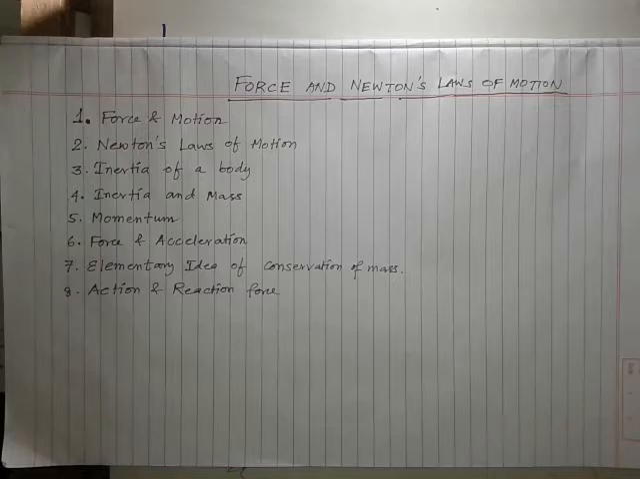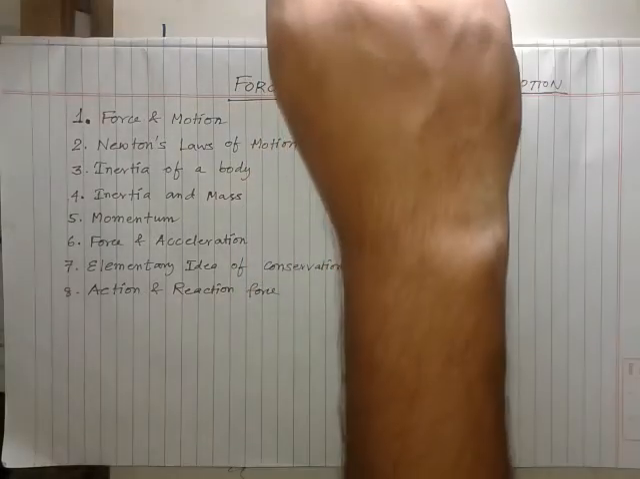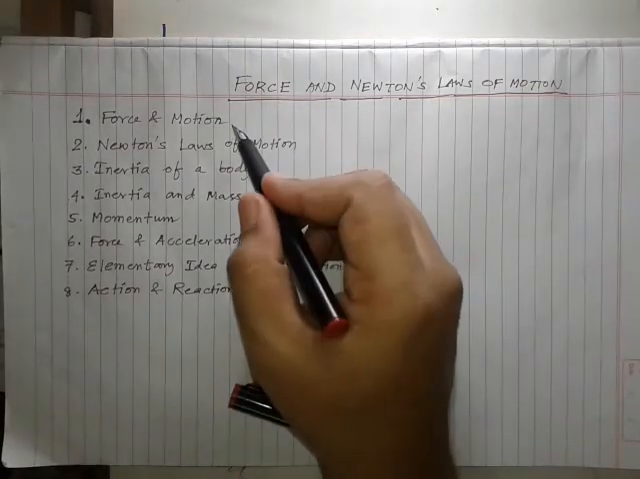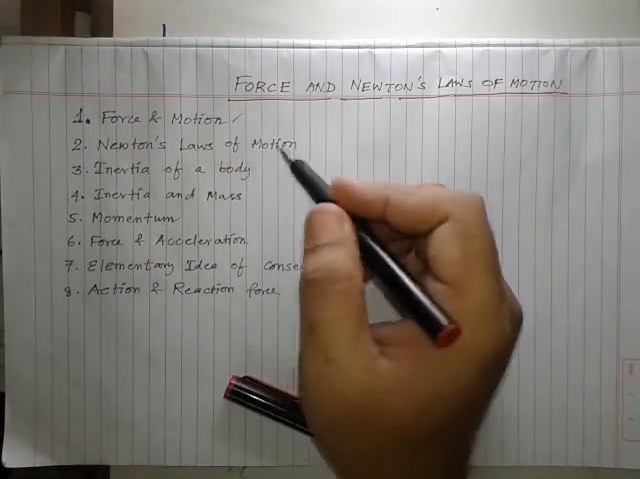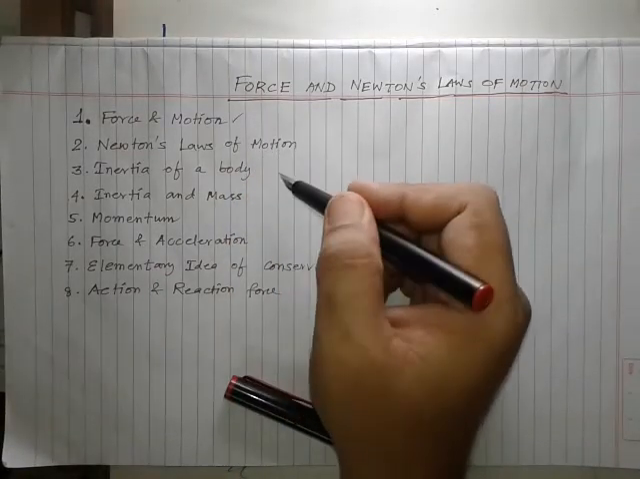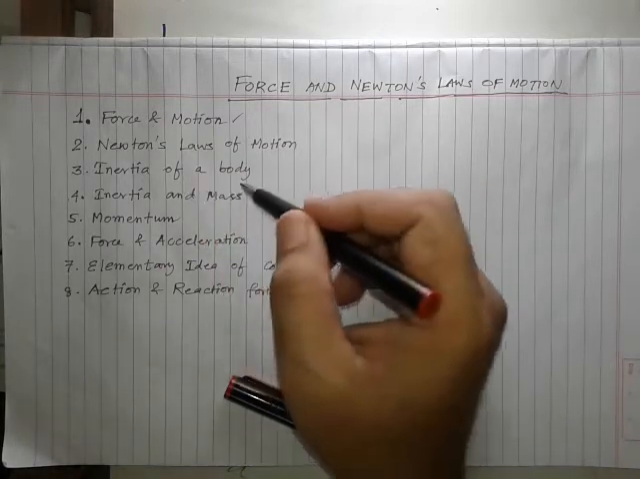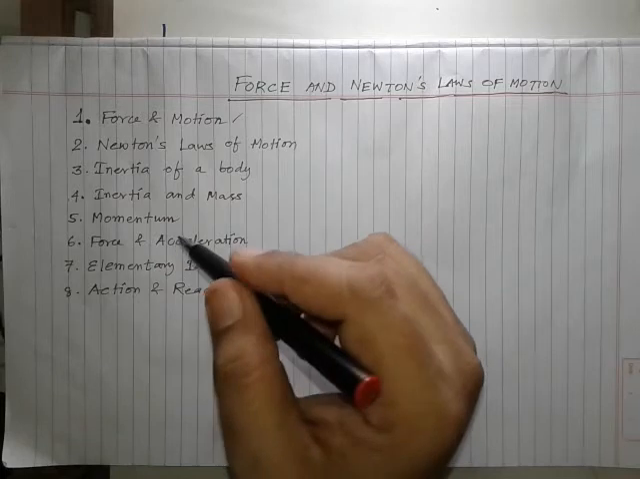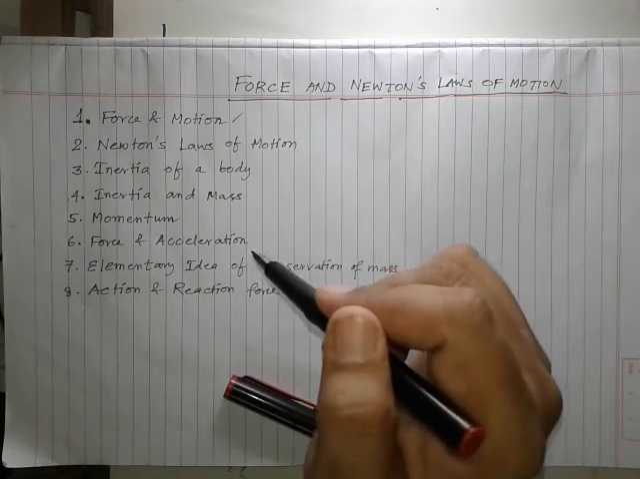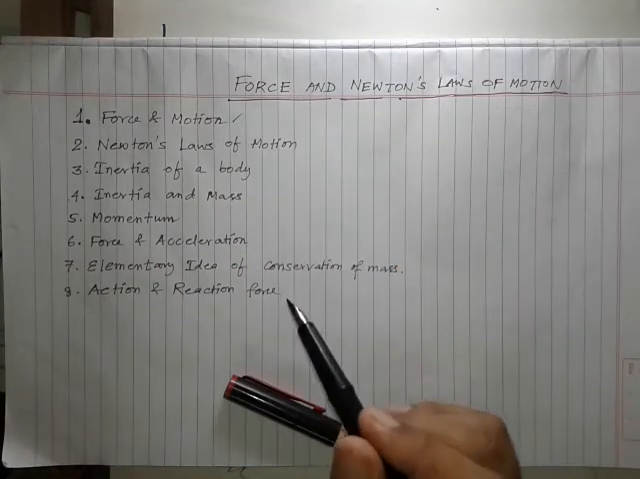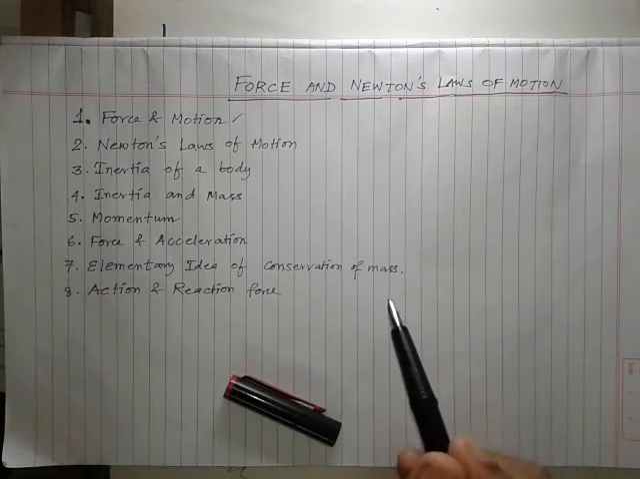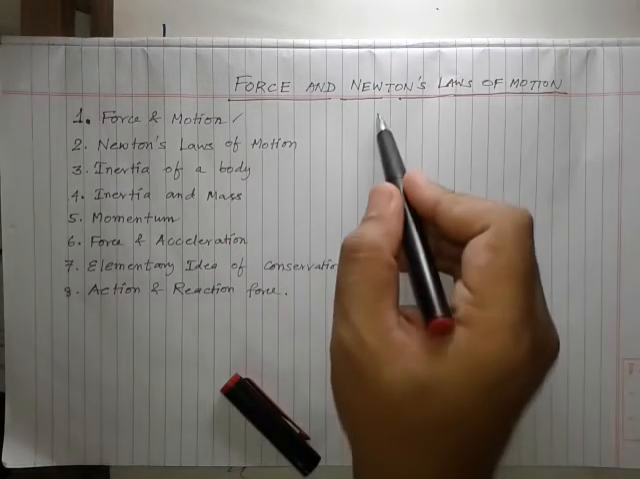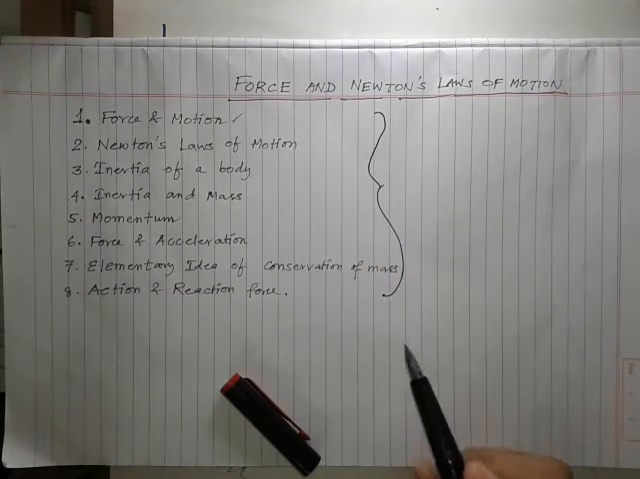The first one is force and motion. Then we learn about Newton's laws of motion, inertia of a body, inertia and mass, momentum, force and acceleration, and then an elementary idea of conservation of mass, and the action and reaction force. This is the entire thing we are going to learn in this chapter.